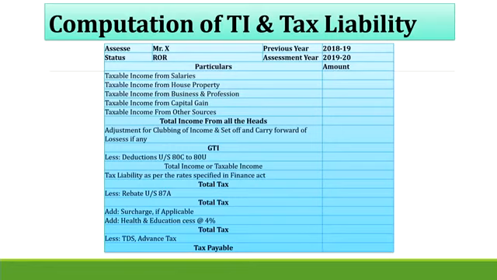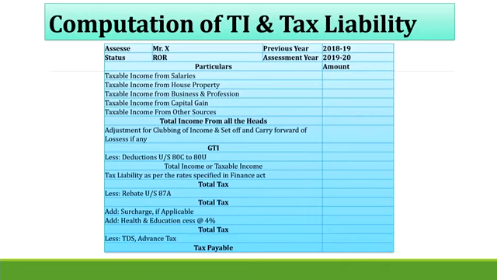After that, we have surcharge if applicable. If the taxable income exceeds 50 lakh, we have to apply the surcharge. Finally, we have health and education cess at 4%. We calculate that amount at 4%, then we get the total tax.